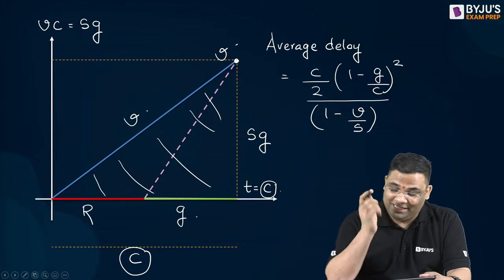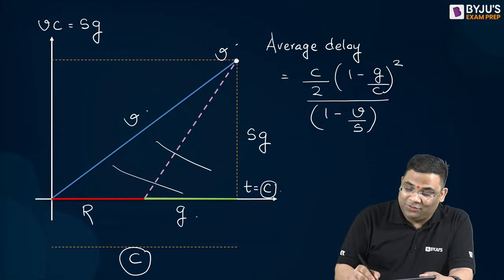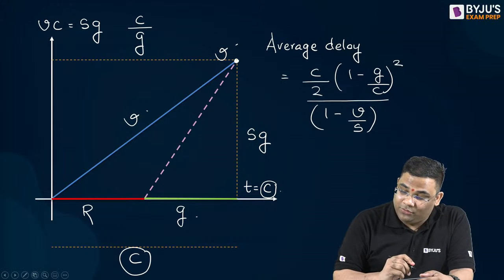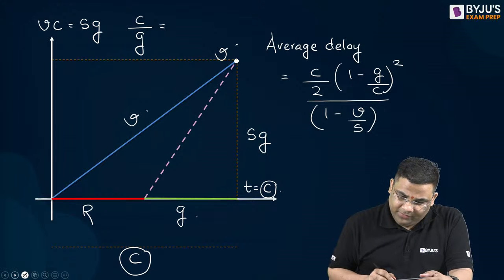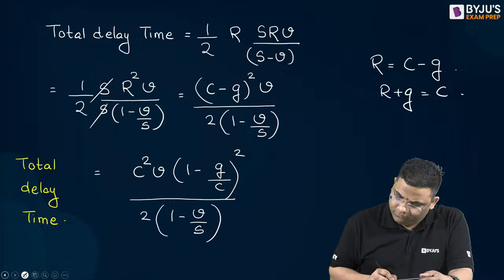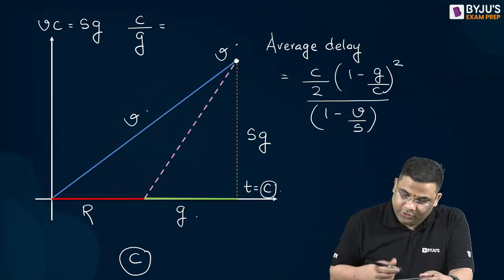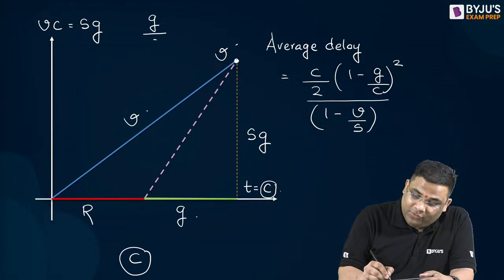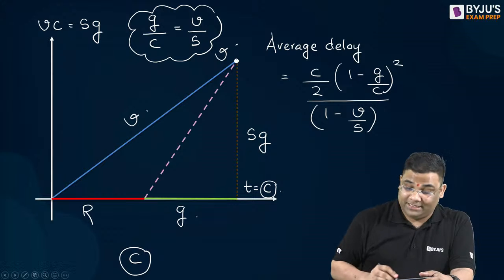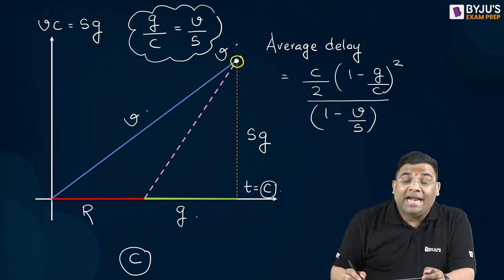Are you able to understand this? From the smaller triangle, it is S into G, and from the bigger triangle, it is C into V. So I can say that C by G is equal to S by V. Yes, so from here I can say that G by C is equal to V by S. So it's a special case, when the number of vehicles arriving is equal to the number of vehicles departing at the end of the cycle length.